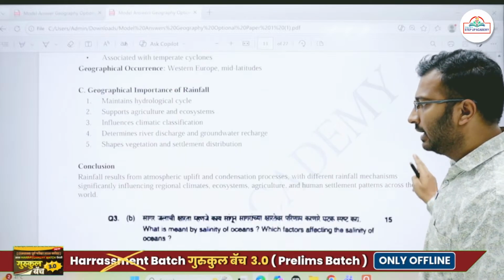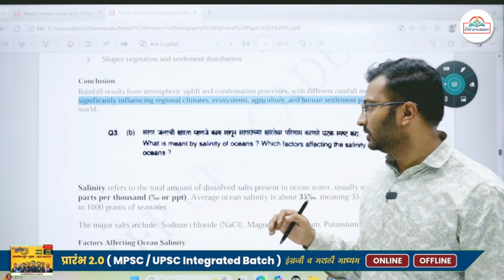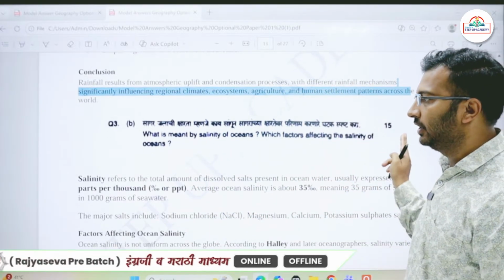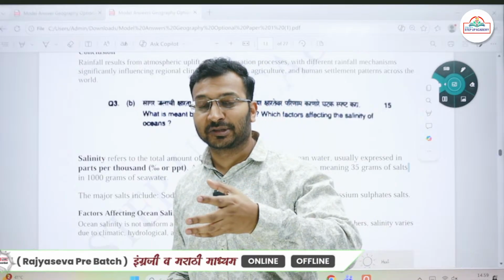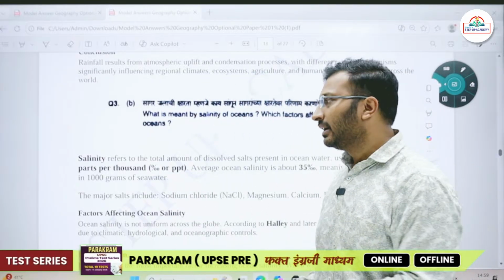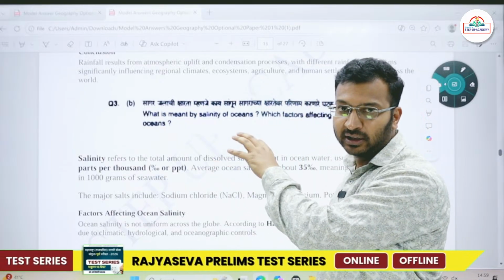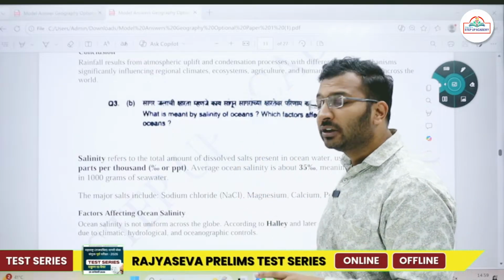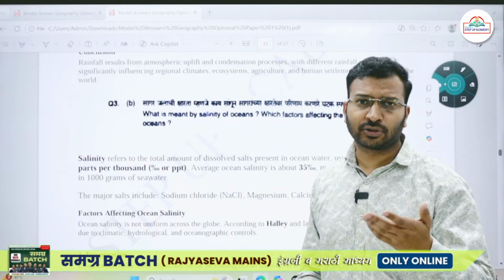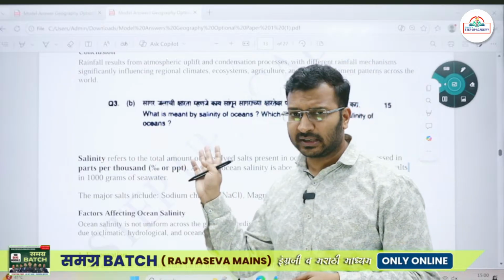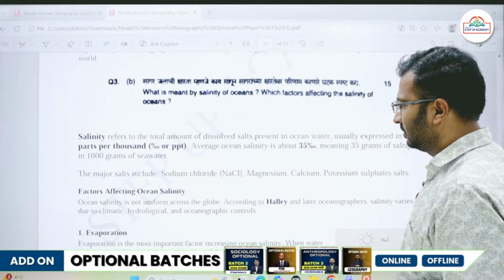ठीक है, then next question 3b, what is meant by salinity of oceans and which factors affect the salinity of the ocean. ठीक है, now there aren't specific geographers which are present in our syllabus. इसके अलावा दूसरे geographers वगैरह है, but I won't unnecessarily complicate this by putting in some of the other geographers name which you people are not aware of. जो हमारे books में वगैरह है, standard books that we use for geography optional, physical geography वगैरह. ठीक है, सविंदर सिंह and all. So whatever the standard books that we use, there no other geographers name. ठीक है, so unnecessary google करके कुछ नाम डालने की कोई जरूरत नहीं है.